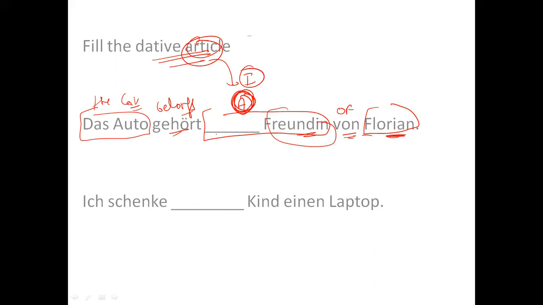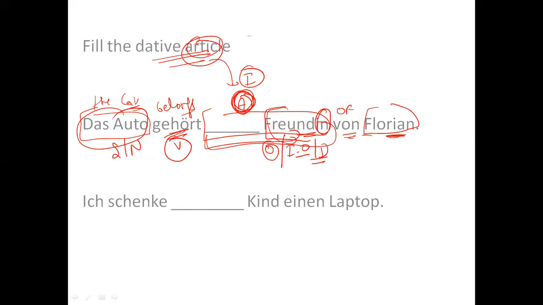So I have to identify whether this is subject, this is an object, what is this? So this car is a subject, that means nominative. This gehört is the verb. This is an object, but which object? Indirect object, hence dative, right? And I'm talking about Freundin.